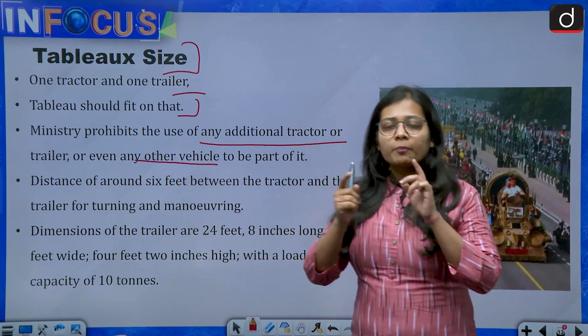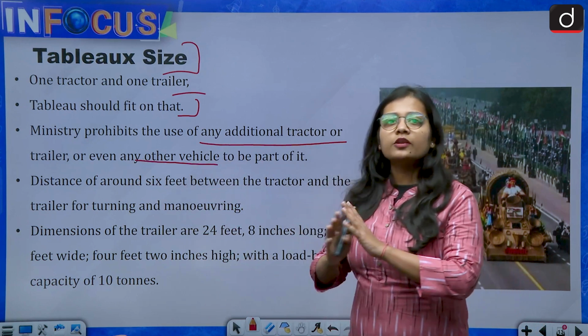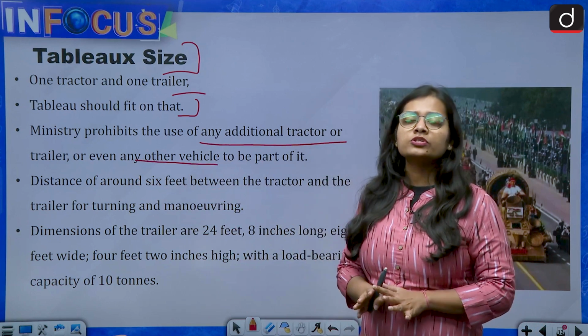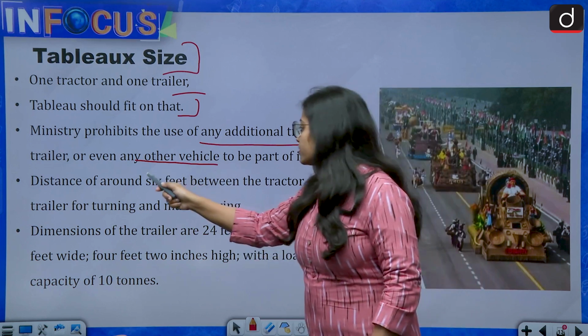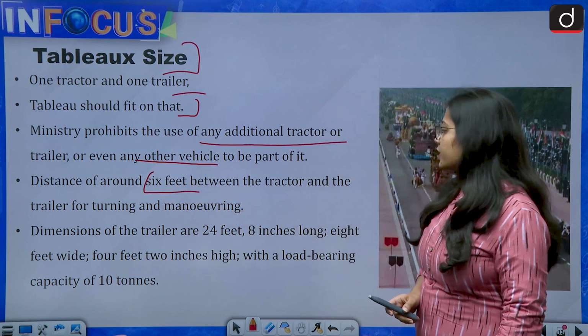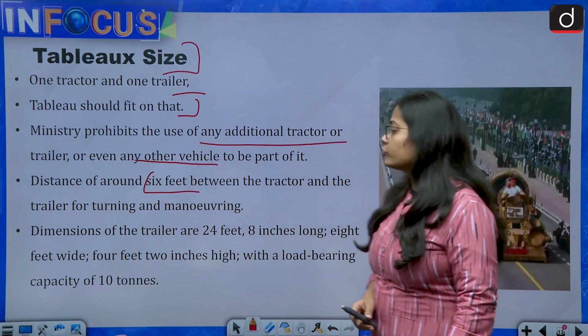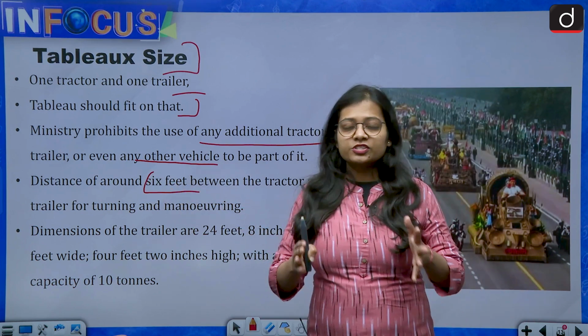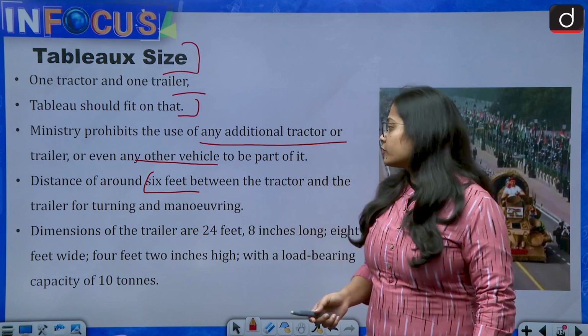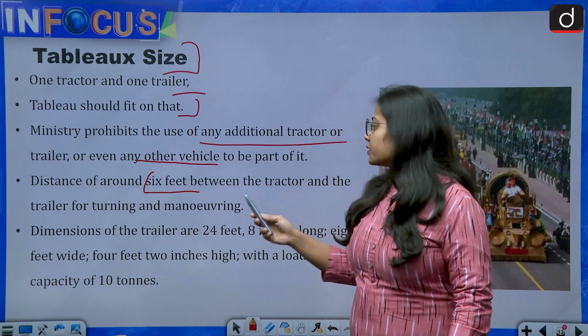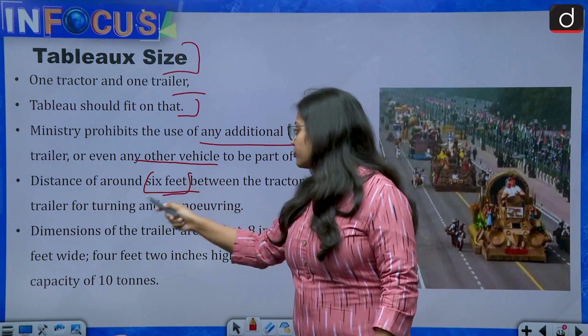It means apart from the tractor and the trailer, no other vehicles can be used by the state. Then there is a distance of around 6 feet between the tractor and the trailer for turning and maneuvering. Every state has to follow this rule, that the distance between the tractor and the trailer would be 6 feet.